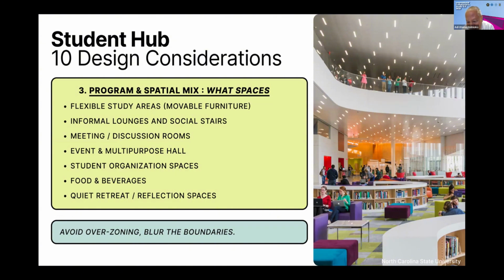We have the North Carolina State University at the right-hand side, and we would see there would be several books, like a library, and there would be a space that people could see other people, and people could be seen by other people, and we could study, we could do anything over there. But please avoid overzoning. Please blur the boundaries.